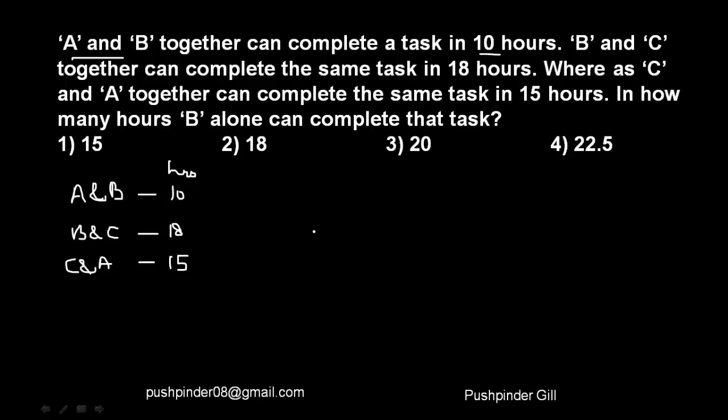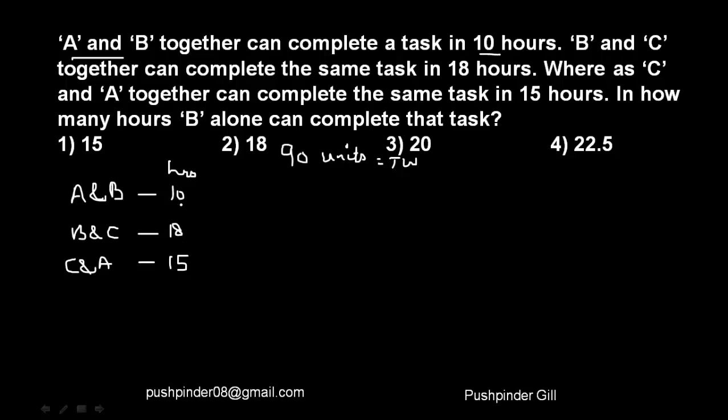So the next step should be to assume some number of units, right? So let us assume some number of units, and what would be the LCM of 10, 18 and 15, right? That would be 90. So let me assume the work to be of 90 units. So 90 units is my total work.